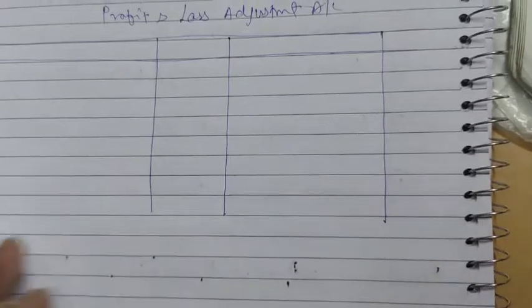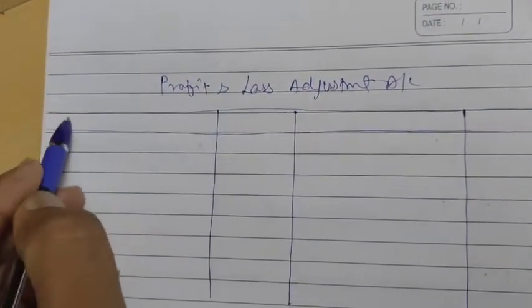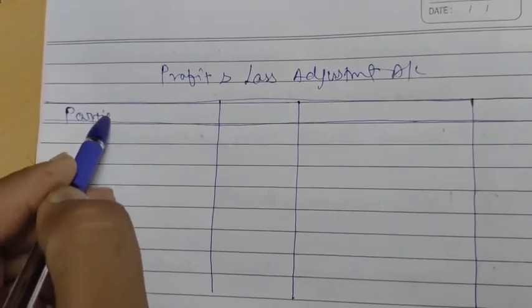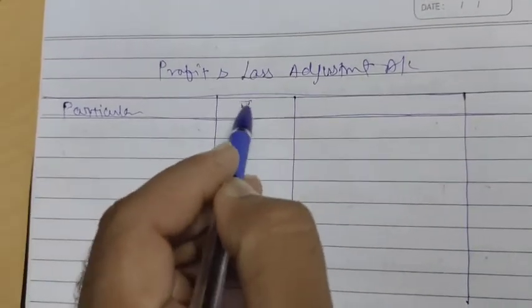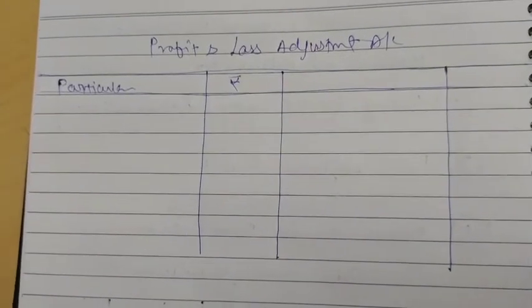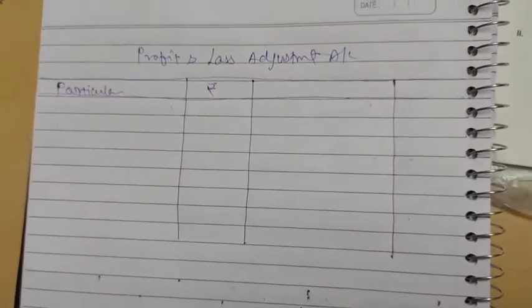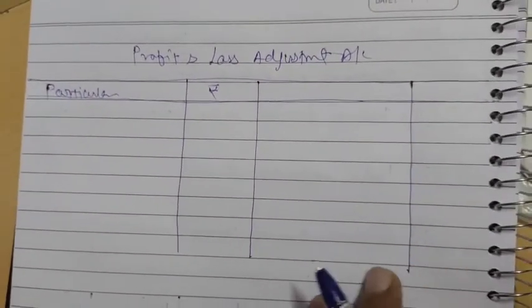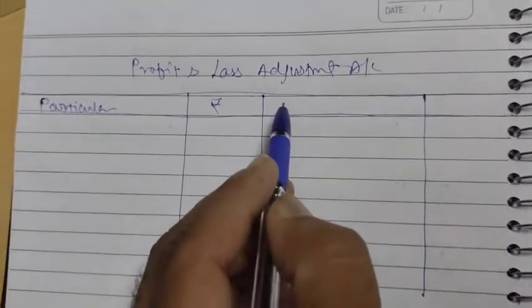P&L appropriation is prepared when the firm starts, and P&L adjustment is prepared when we omitted some items like interest on capital, salary, commission, etc.